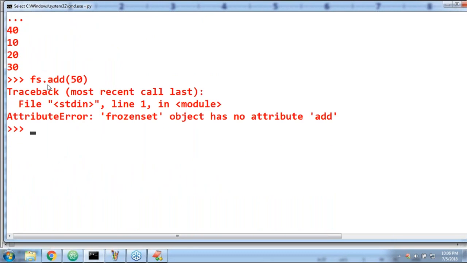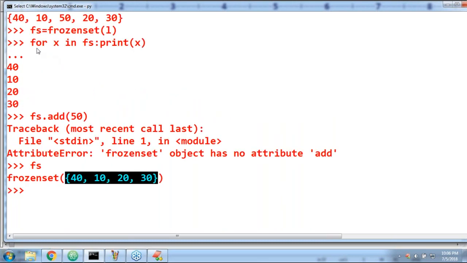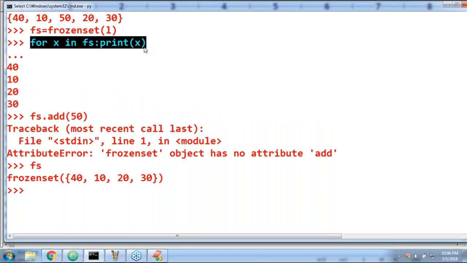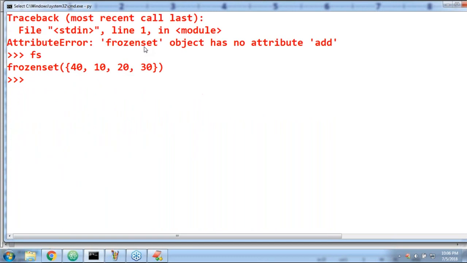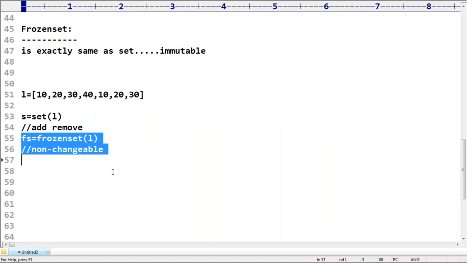But the frozen set is very rarely used. If I print the frozen set, it just tells a frozen set object which internally contains these elements. Again, not that meaningful. It is not going to provide all the values one by one. That's why it is recommended to use a for loop. Any doubt?